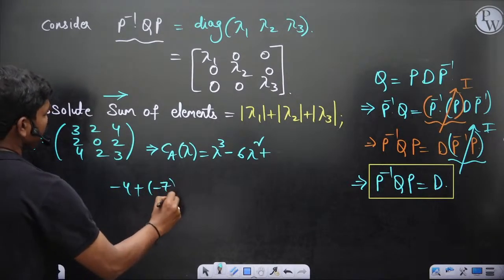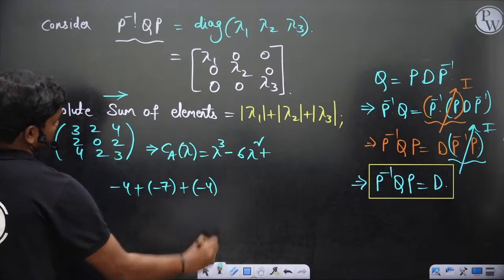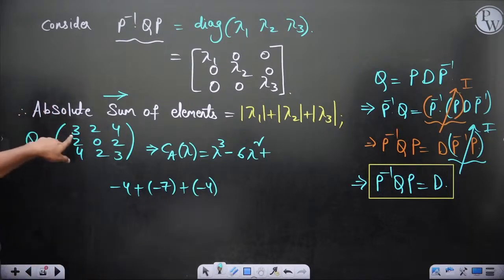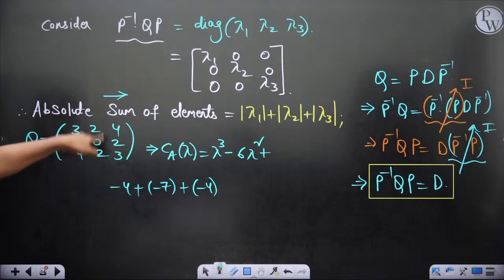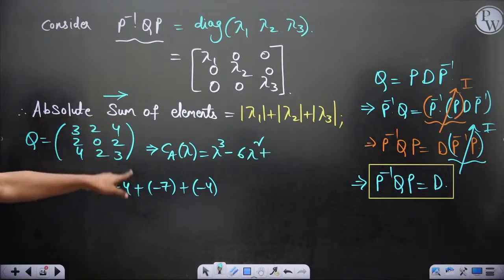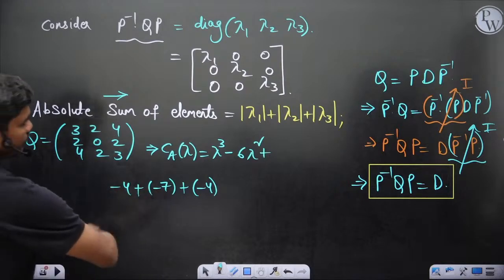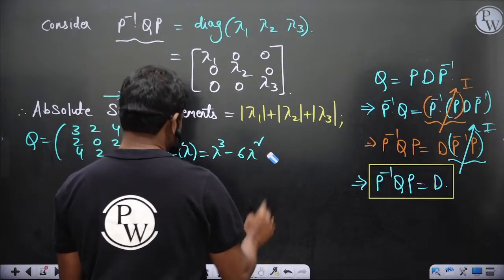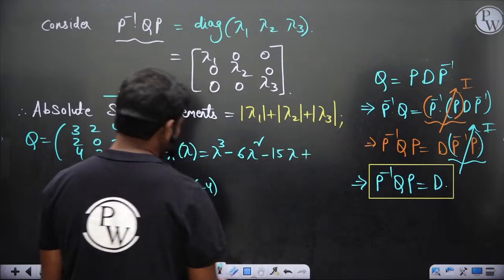Minus 7, plus minus 4. So minus 8 minus 7, minus 15, minus 15 lambda, plus the determinant.